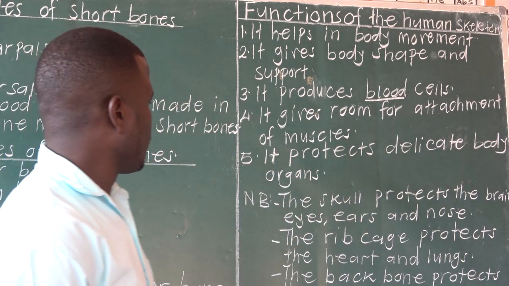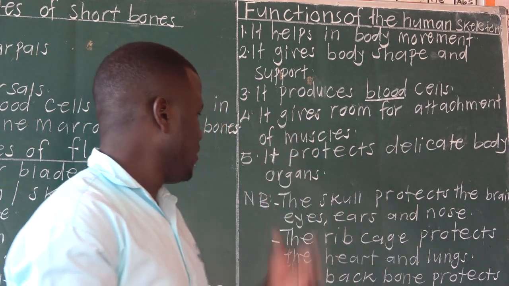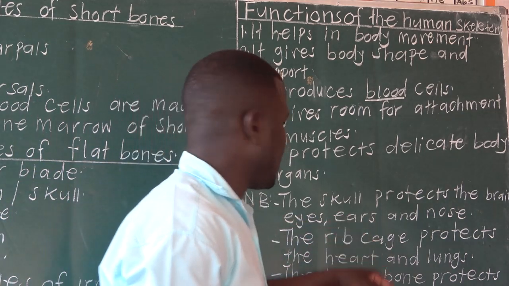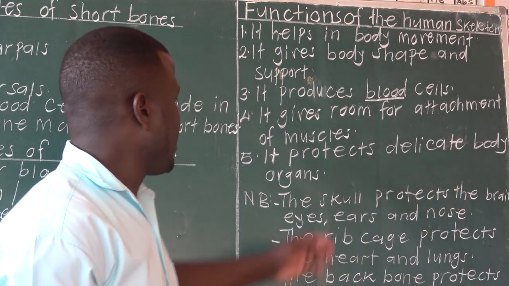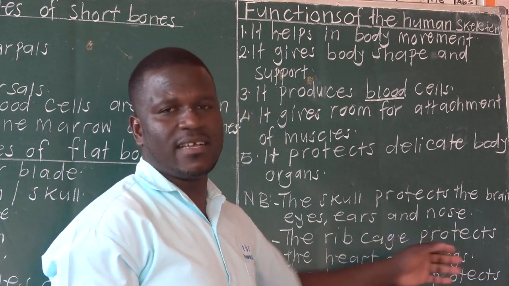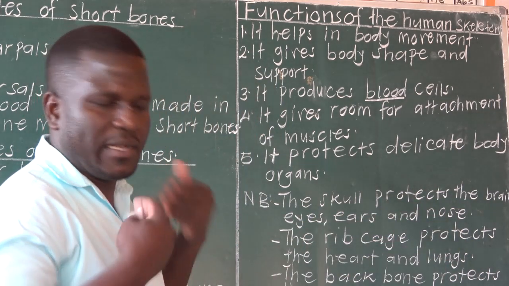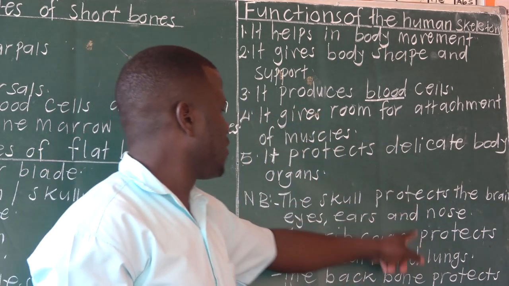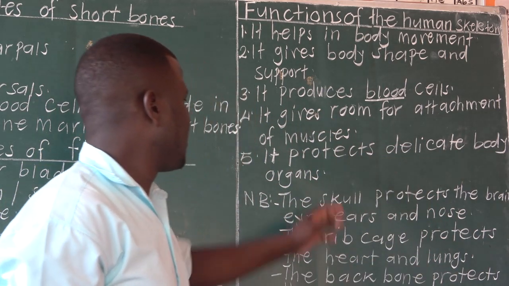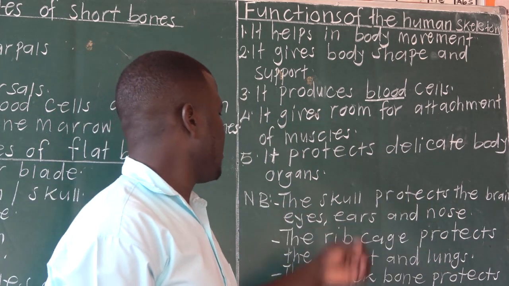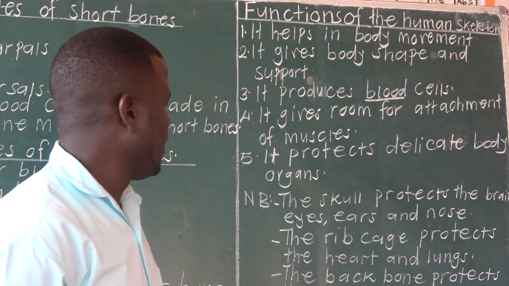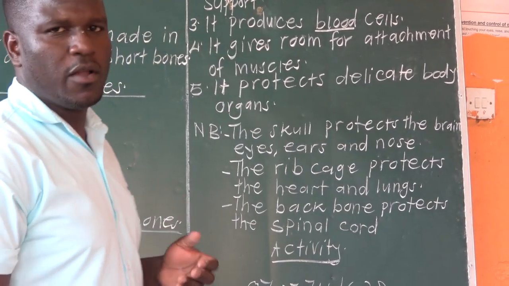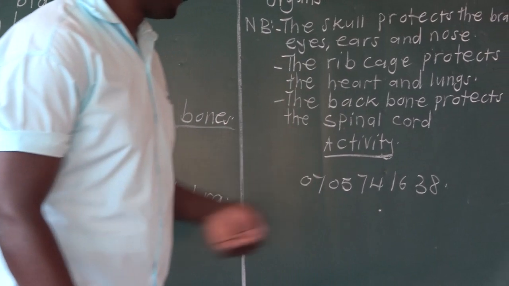For example, the skull protects the brain. The skull also protects the eyes. The skull protects the ears and the nose. The rib cage protects the heart and the lungs. Remember, the rib cage is part of the human skeleton. That's why we're saying it protects delicate body organs. Then lastly, the backbone protects the spinal cord.